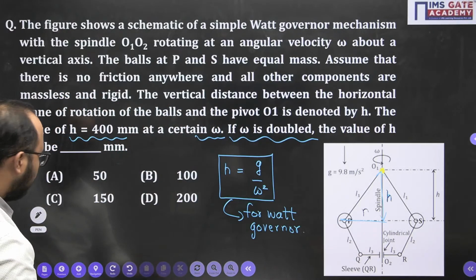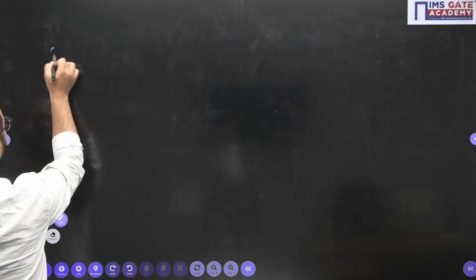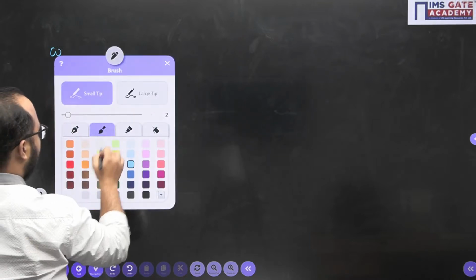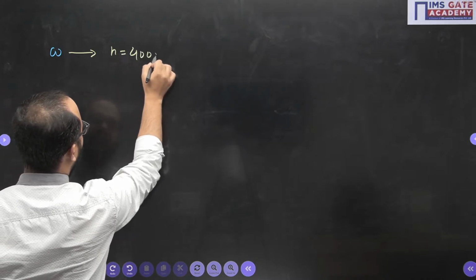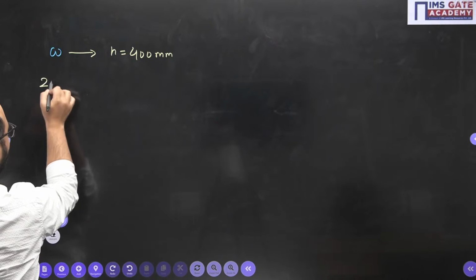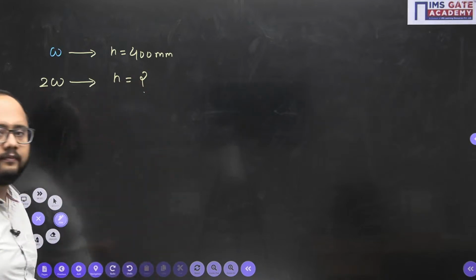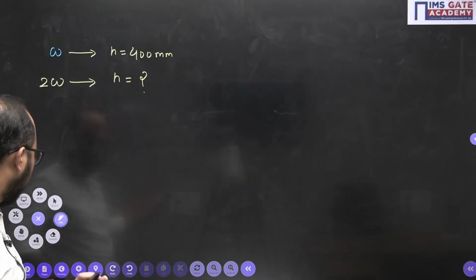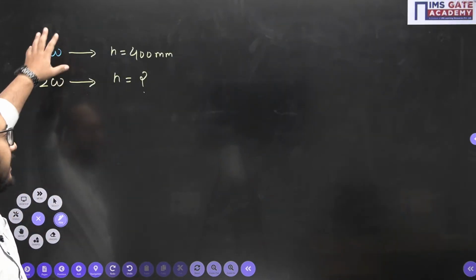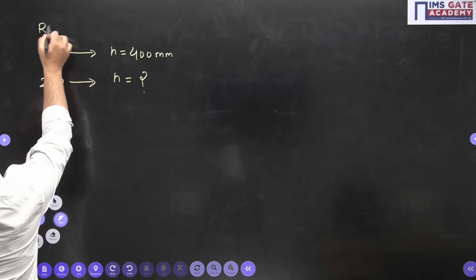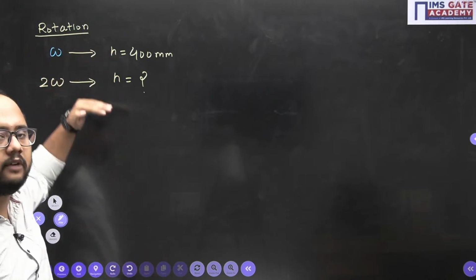Now, as they have told in the problem, when omega was given, the height was 400 mm. Now, the question is, if omega is twice, then what would be the value of H? That is the question. I hope the point is clear, everyone. So if omega is doubled, that is the rotational speed is doubled, then what will happen to the value of H?